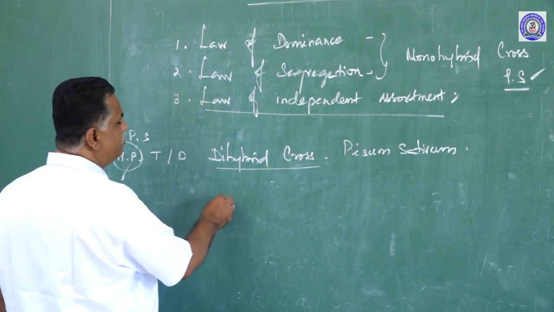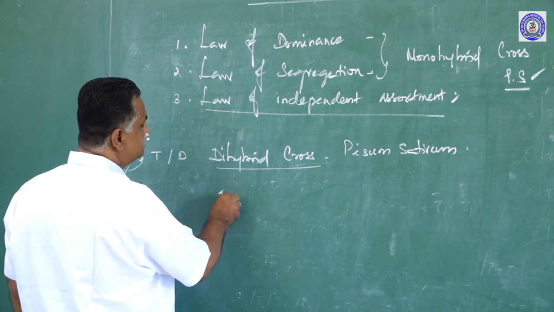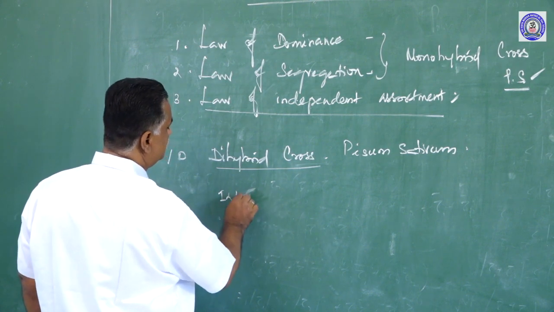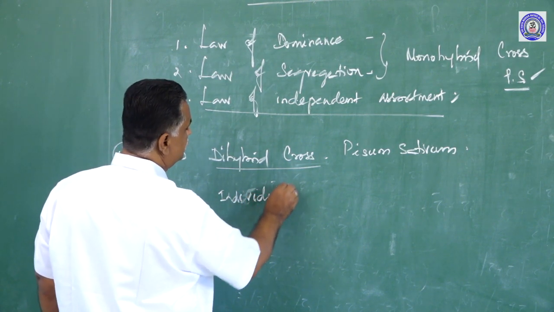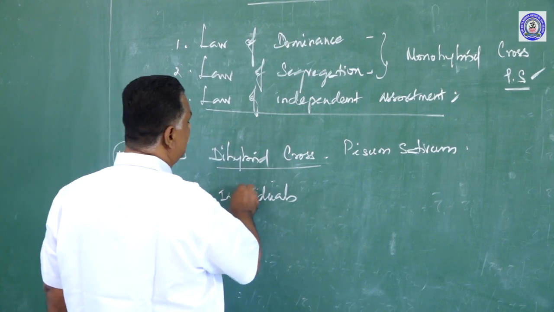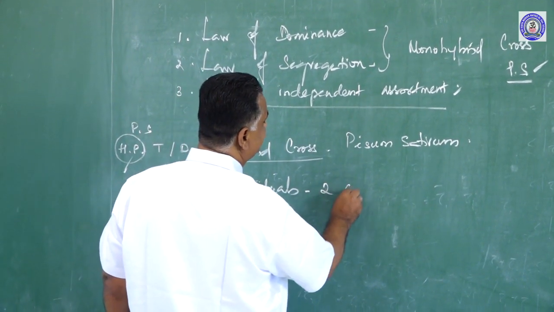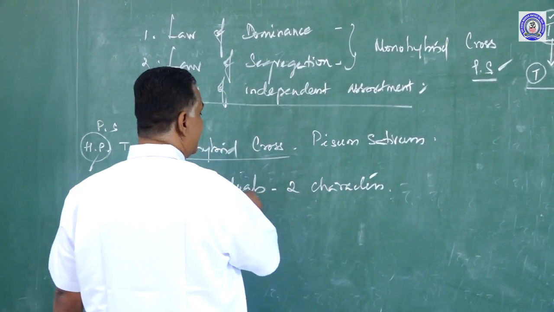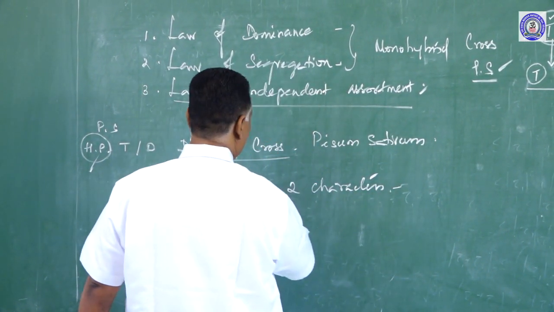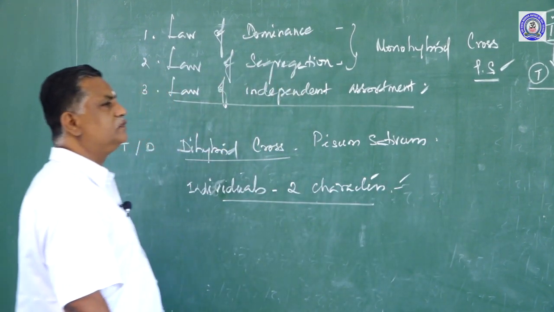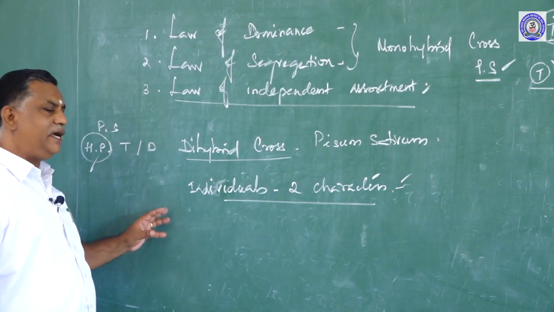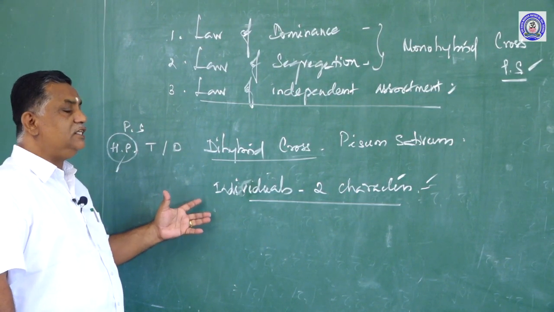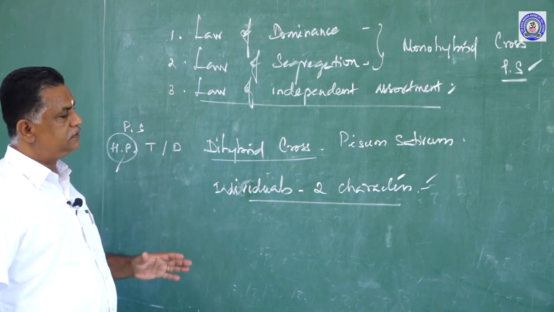If a cross is made between individuals that differ in two characters, it is called a dihybrid cross. In other words, a cross between individuals which differ from each other in a pair of characters.